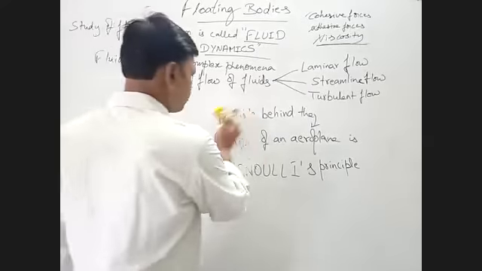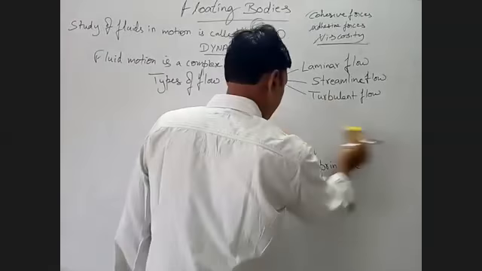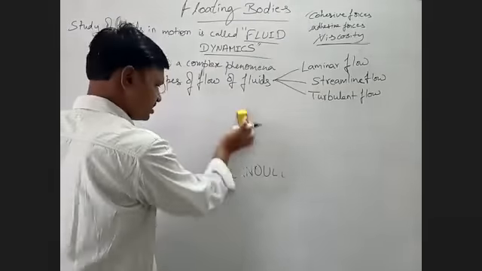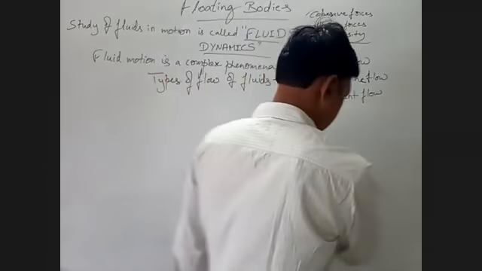Then we will come to Bernoulli's principle. Then we will go for the surface tension concept.